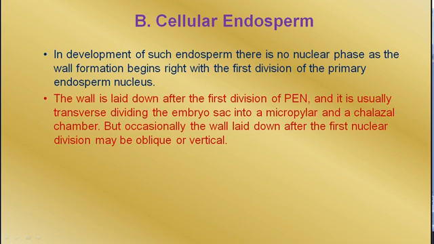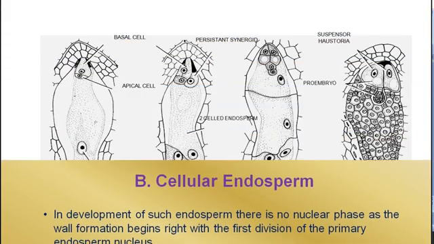The wall is laid down after the first division of PEN, and it is usually transverse, dividing the embryo sac into micropylar and chalazal chambers. That is, in the beginning, when there were 2 nuclei only, a cell wall was formed and 2 cells, one towards the micropyle and another towards the chalaza, were formed. But occasionally the wall laid down after the first nuclear division may be oblique or vertical.